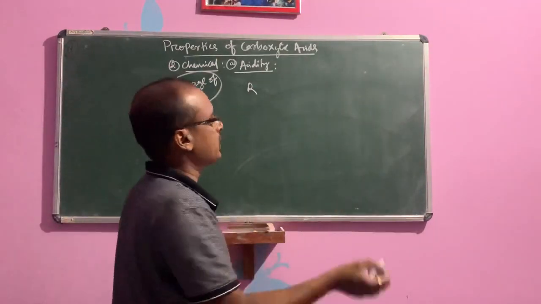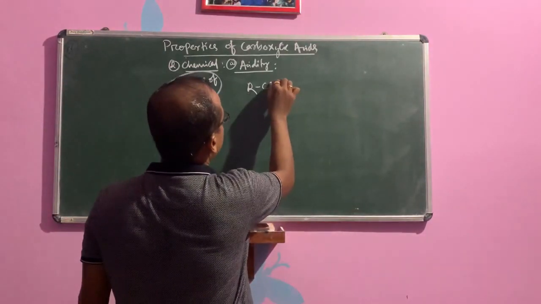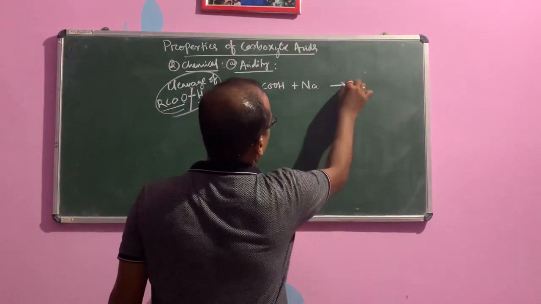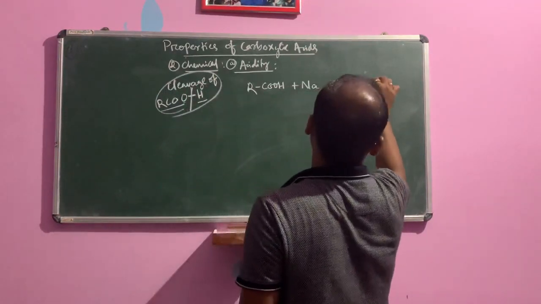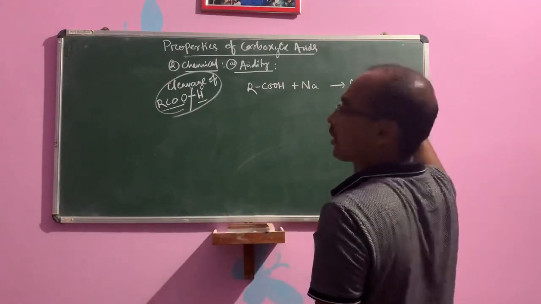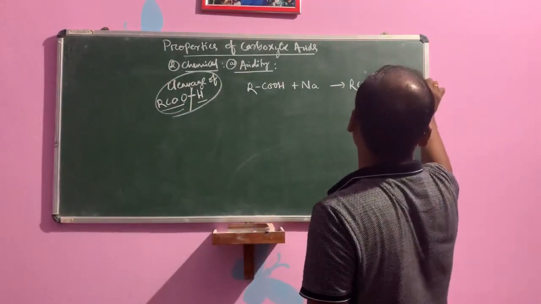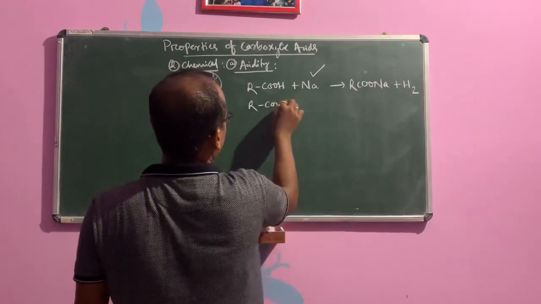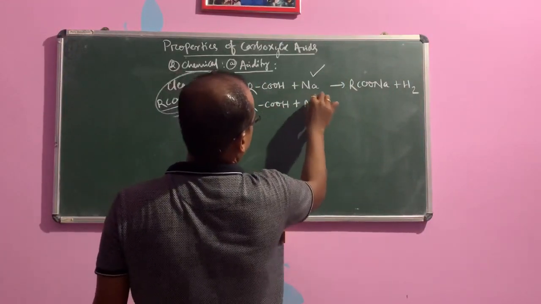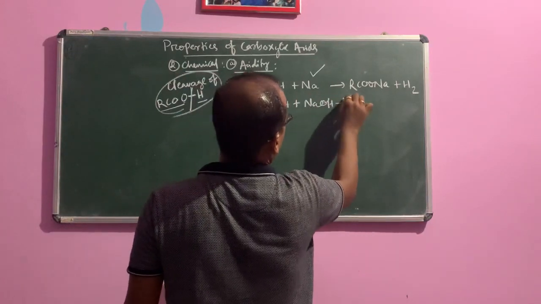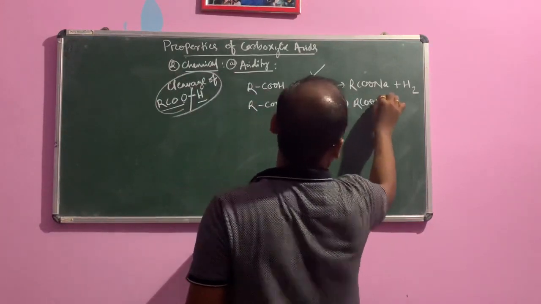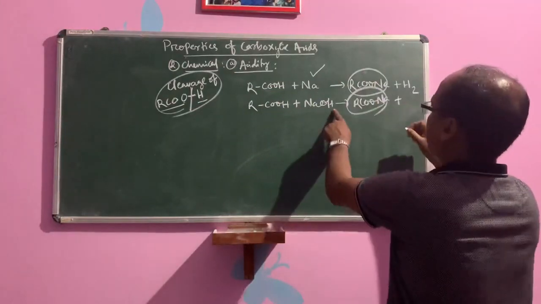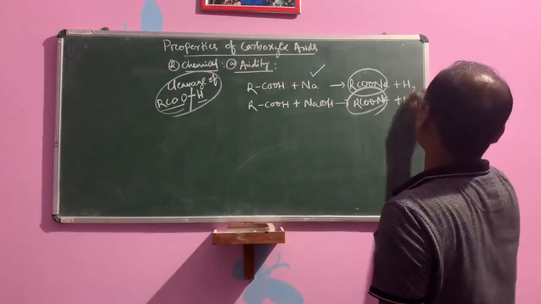We can take a general example, or you can take acetic acid. RCOOH in the presence of sodium forms the product RCOONa, sodium carboxylate, plus hydrogen gas. With an alkali, that is sodium hydroxide, RCOONa again forms as the product, but since OH is there, H2O also forms.